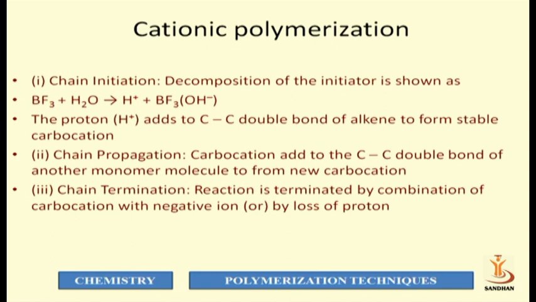This proton generated in the initiation step is added to the carbon-carbon double bond of the alkene and forms a stable carbocation. In the initiation process, the stable carbocation is formed.